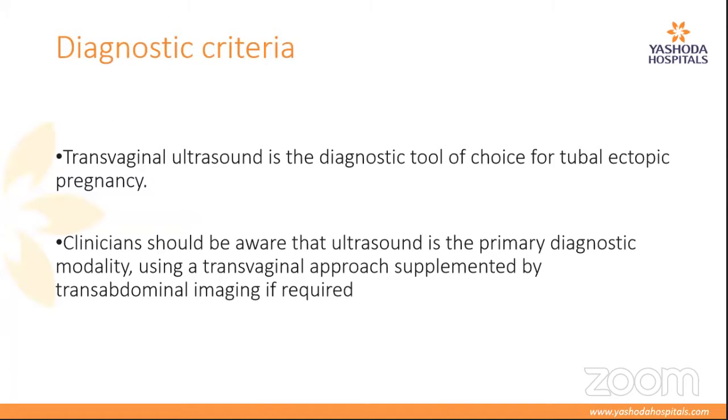So how do we diagnose? As Sama has already told, we have some guidelines, and as per our society guidelines, transvaginal ultrasound is the diagnostic tool of choice for tubal ectopic pregnancy. So many a time we come across in the ER that we get confused, and all pain abdomen patients are shifted for a CT, which is probably easier to get done in the ER than an ultrasound. But the guidelines say it is the ultrasound which is the diagnostic tool of choice for tubal ectopic pregnancies, and clinicians should be aware that ultrasound is the primary diagnostic modality, supplemented by transabdominal scan. Next slide.